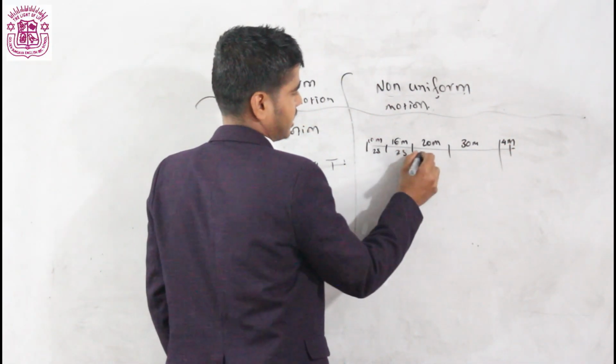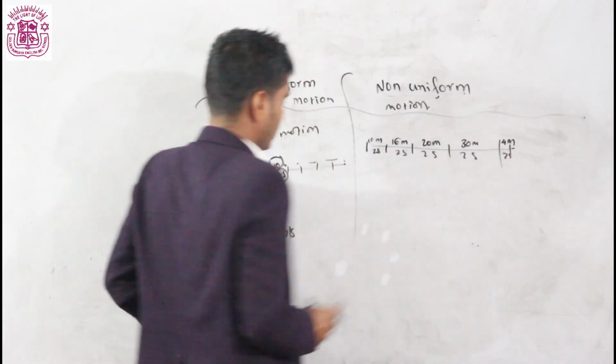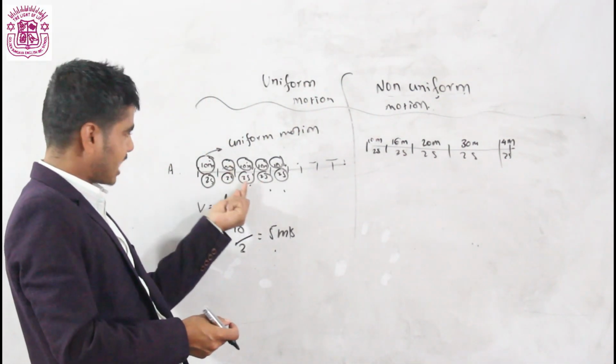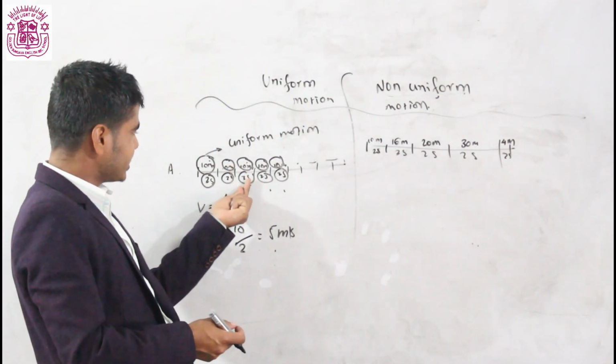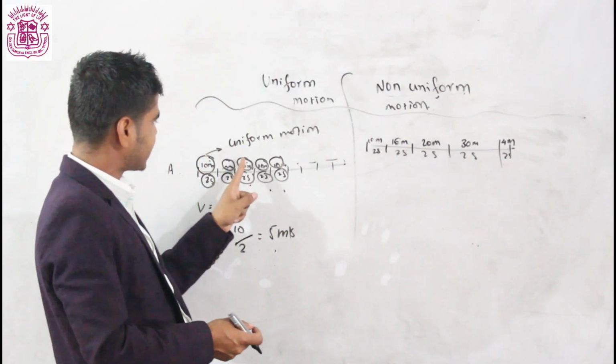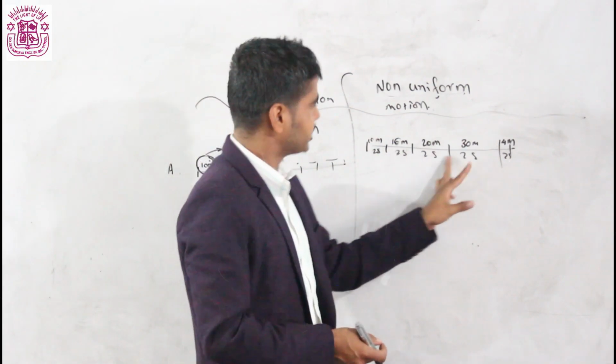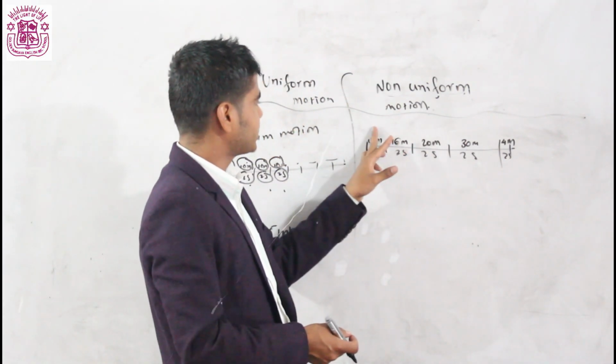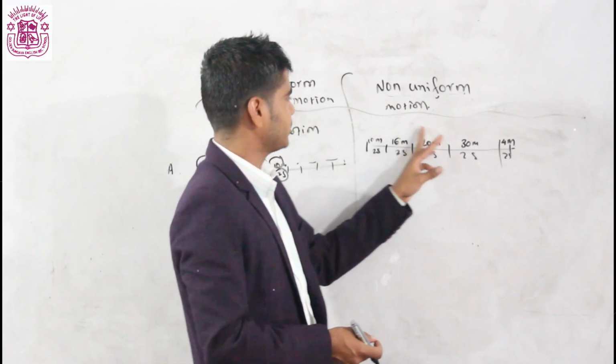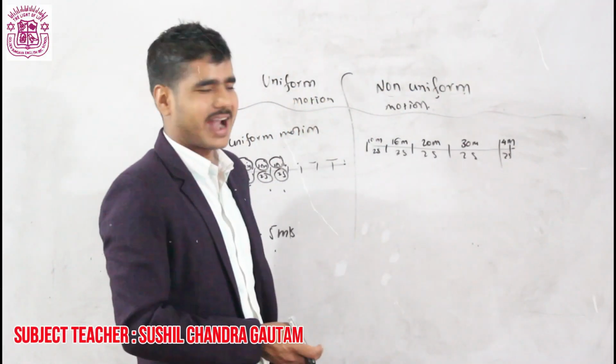The time interval is same, 2 seconds. Here also we took the same time interval, 2 seconds. In this time interval, the body travels equal distance here. But in this case, there is the same time interval, but the body travels unequal distance. Here 10 meter, 16 meter, 20 meter, 30 meter, 4 meter.